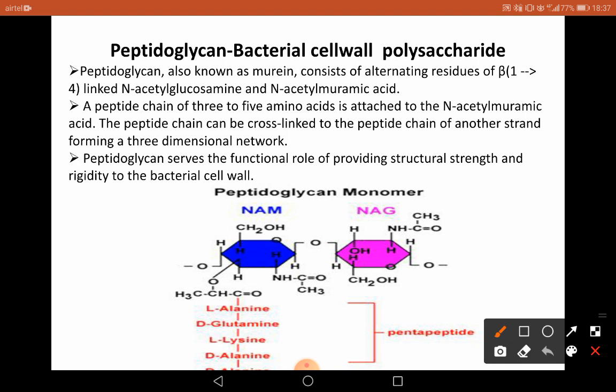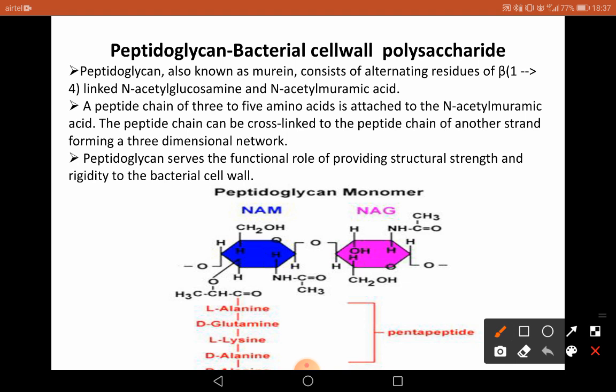A peptide chain of 3 to 5 amino acids is attached to the N-acetyl muramic acid, and the peptide chain can be cross-linked to the peptide chain of another strand, forming a three-dimensional network. Peptidoglycan serves the functional role of providing structural strength and rigidity to the cell wall of the bacteria.